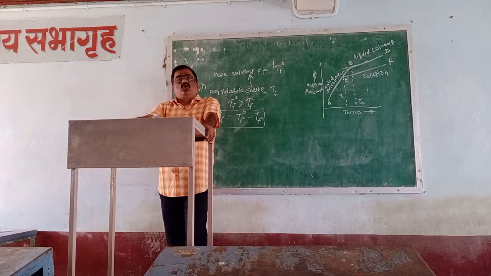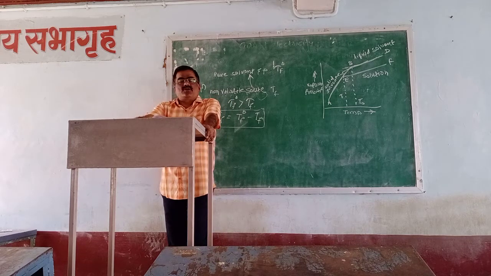It is important to note that the solute does not dissolve into the solid solvent. Will the solute dissolve in the solid solvent?